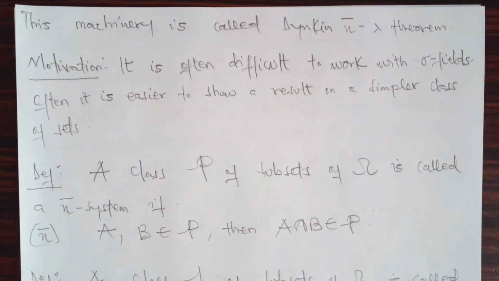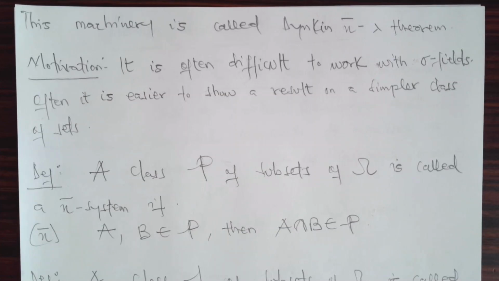This machinery that we want to develop is called the Dynkin pi-lambda theorem. What is the motivation behind this? It is often difficult to work with sigma fields. Often it is easier to show a result on a simpler class of sets. So here we introduce two different classes of sets, called the pi system and the lambda system. And here comes the name, the Dynkin pi-lambda theorem.